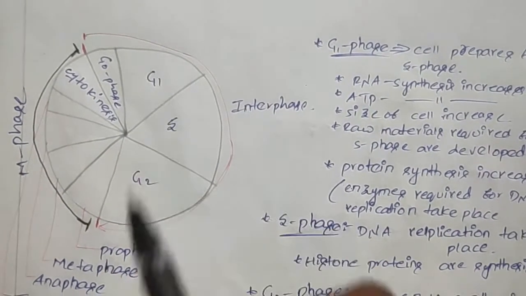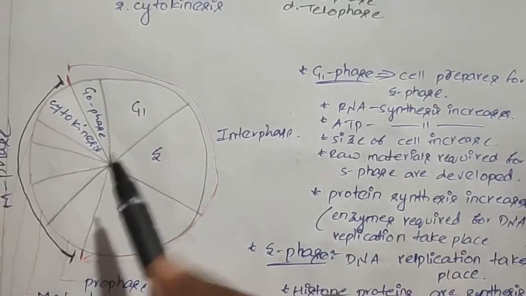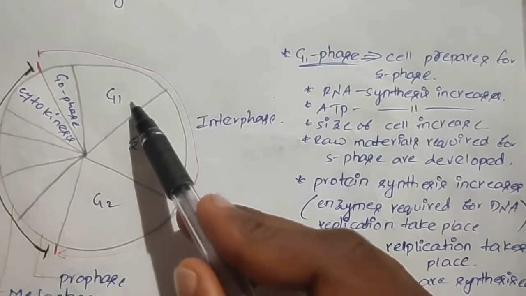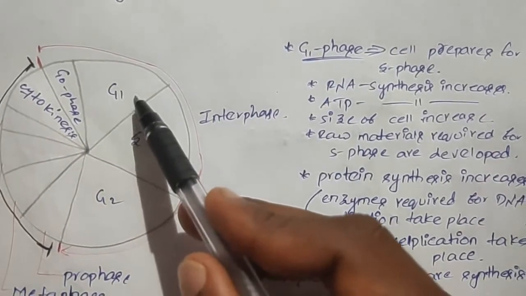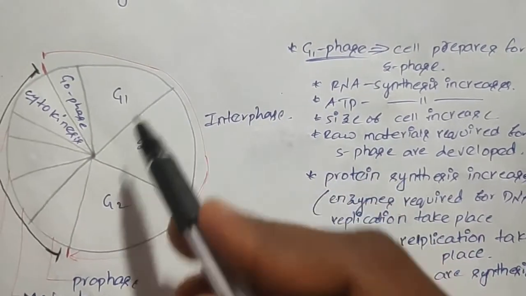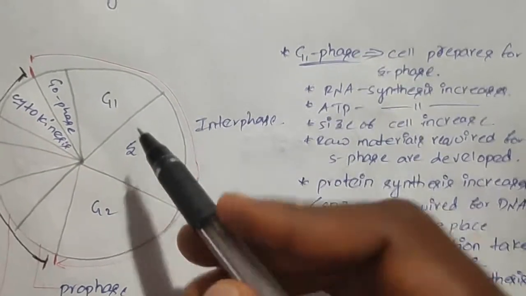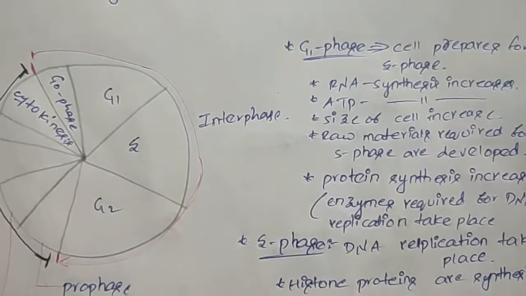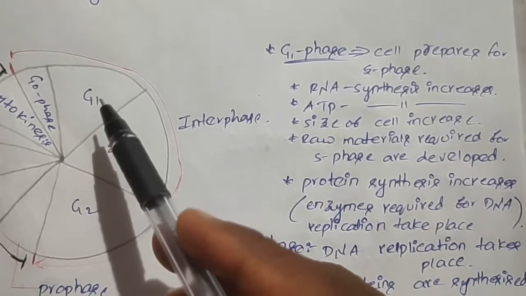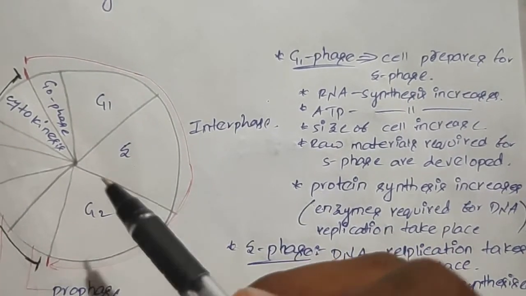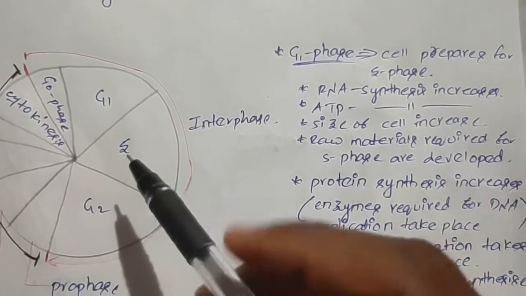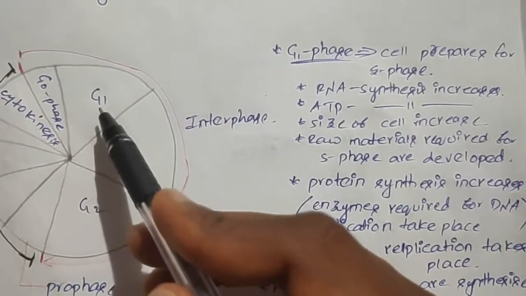It mainly starts with the G1 phase. In G1 phase, the cell won't divide. It prepares for the S phase. In this G1 phase, RNA synthesis increases, ATP synthesis also increases, and the size of the cell increases. The raw materials or enzymes required for the S phase will develop in this G1 phase. The protein synthesis also increases in the G1 phase. Mainly the enzymes required for DNA replication, which takes place in the S phase, will be synthesized in this G1 phase.